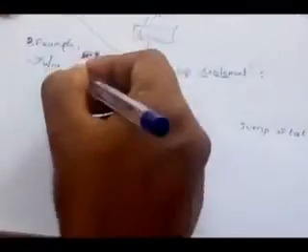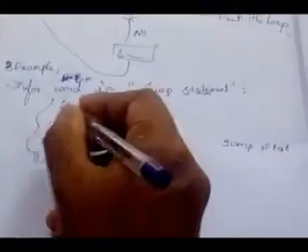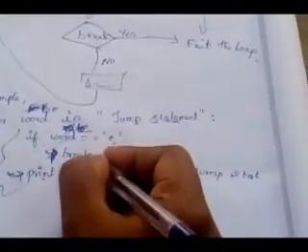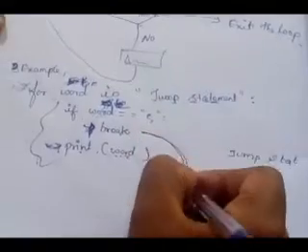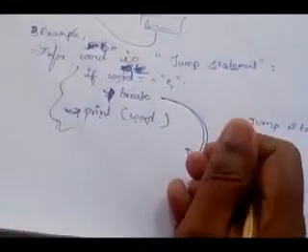Understand? These three lines are part of the loop. So what will this break statement do? It will exit from the loop. Did you get it?